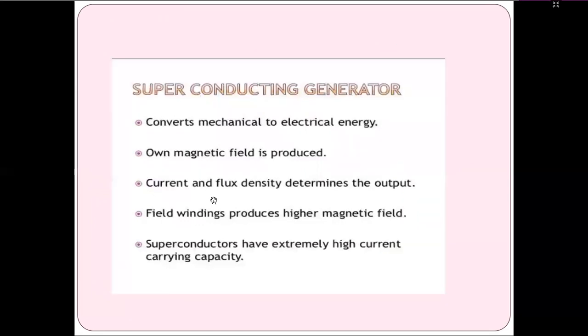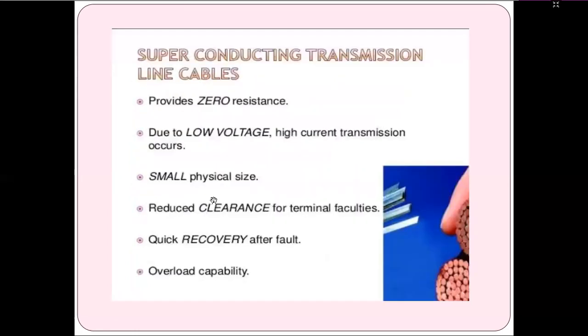Similarly, the superconducting generator converts mechanical to electrical energy; the magnetic field produces current, and flux density determines the output. The field winding produces a higher magnetic field. Superconductors have extremely high current carrying capacity. Similarly, superconducting transmission line cables provide zero resistance, low voltage loss, high current transmission, small physical size, reduced clearance of terminal facilities, quick recovery after fault, and overload capability.